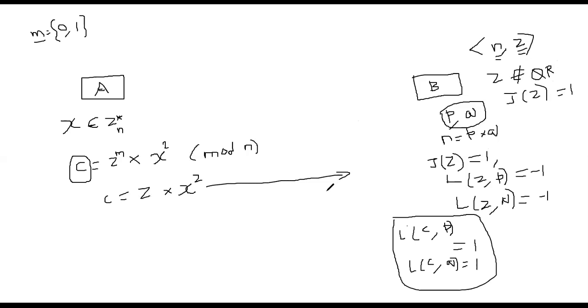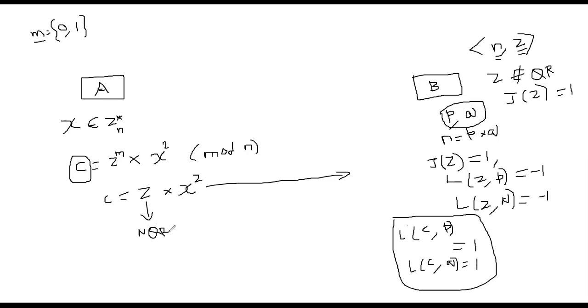What is Bob going to do? Bob is going to do exactly the same. He's going to compute the Legendre symbol of the incoming ciphertext C with P. What can that be? It has to be -1. Why? Because Z is not a quadratic residue, and X squared is a quadratic residue.